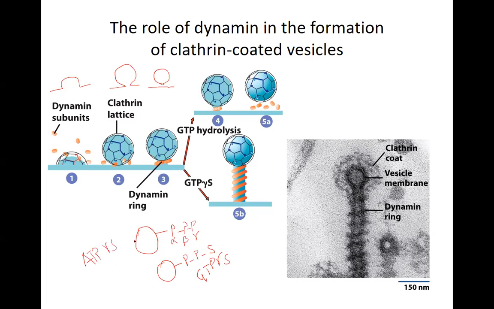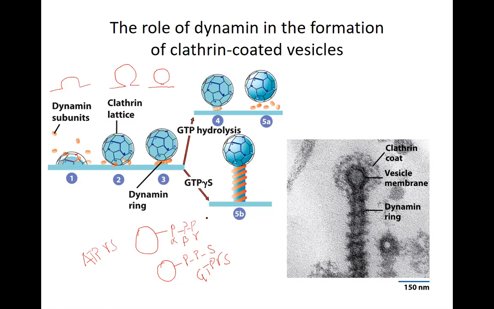If you want to show whether ATP hydrolysis is important for a reaction or not, you will use this ATP gamma S, which cannot be hydrolyzed. GTP gamma S cannot be hydrolyzed and it cannot produce energy because you don't have a phosphate group here, you have a sulfur group, and breakdown of the sulfur group does not result in the generation of energy as the phosphate group does. If you were to incubate this reaction with GTP gamma S rather than GTP, you can see that the dynamin keeps forming a layer around the pinching off part, but it is unable to pinch it off.